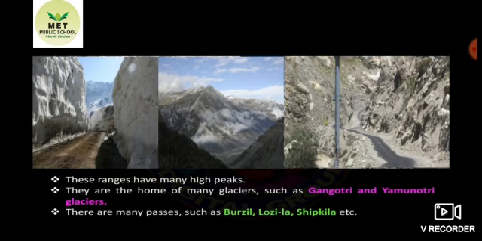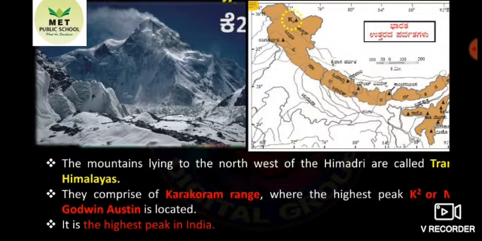These ranges have many high peaks. They are the home of many glaciers such as Gangotri and Yamunotri glacier. As I told, glacier means a large mass of ice that moves slowly. There are many passes such as Burzil, Zojila, then Shipki La, etc. These are the passes in the Greater Himalayas.